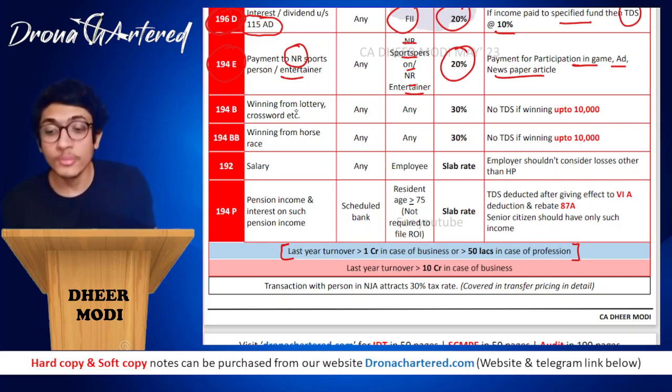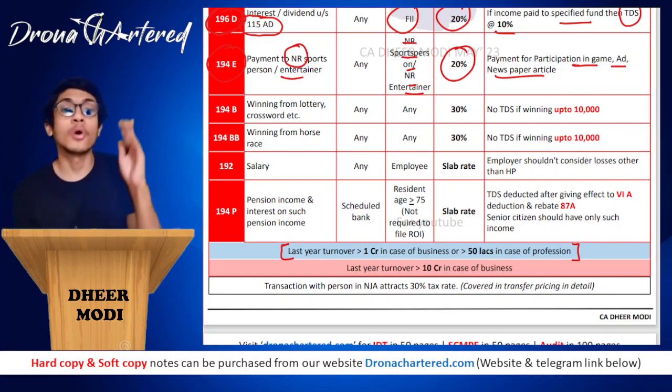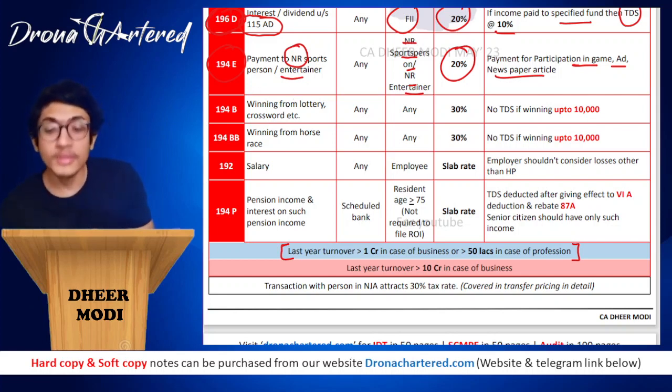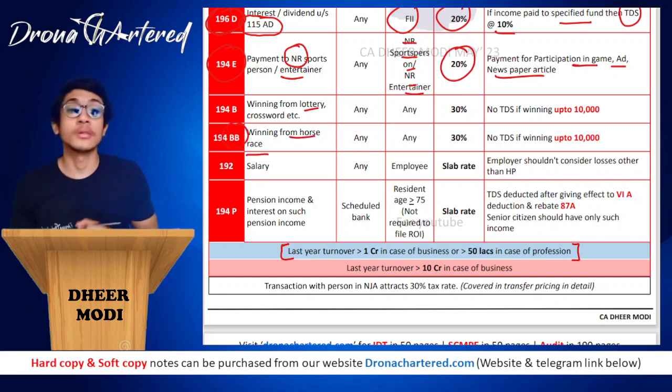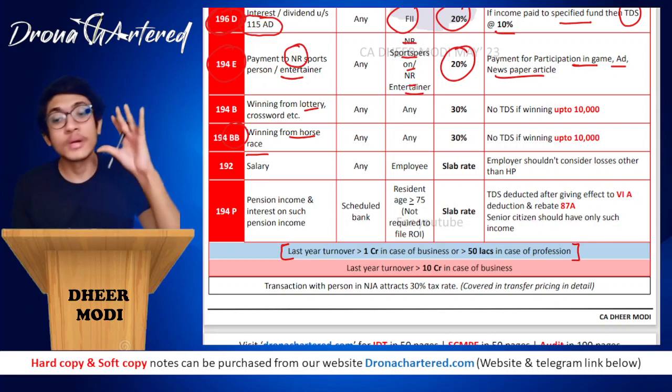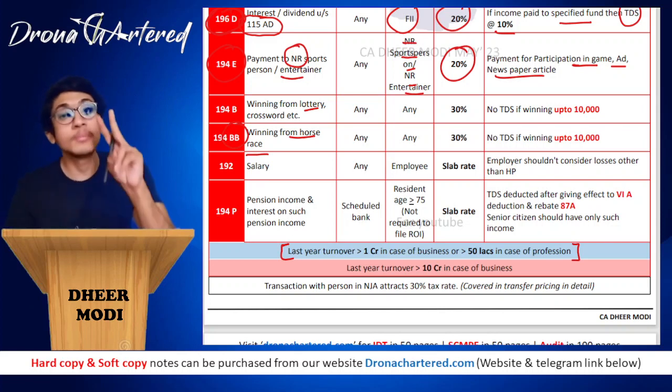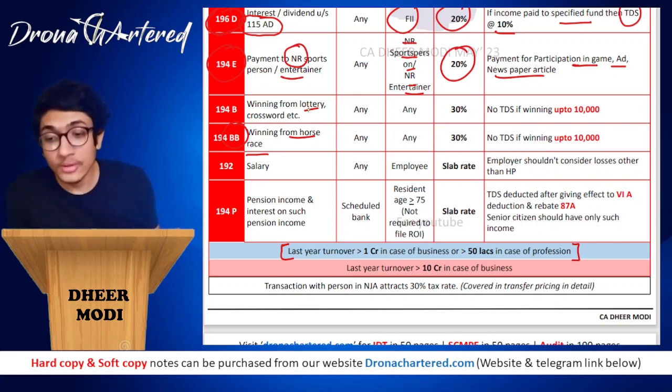Okay. Next is your section 194B. 194B means winning from lottery, crossword, etc. This means you are bade log. Therefore, section 194B is bade. 194BB is बहुत बड़े. Okay, so in 194B you are winning from lottery, crossword, etc. Under section 194BB you are winning from horse races. So winning from horse races, बहुत बड़े लोग. Therefore, it is 194BB. Okay, so 194B is your lottery, crossword.